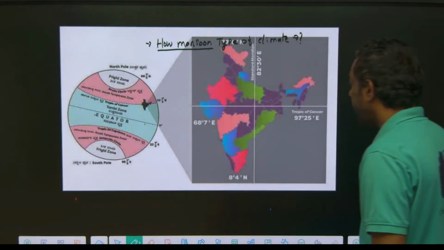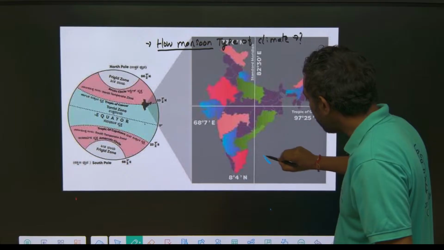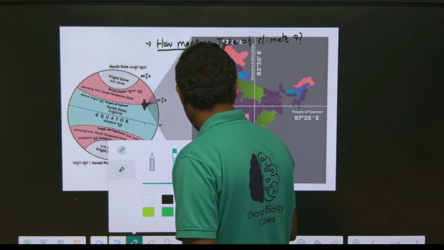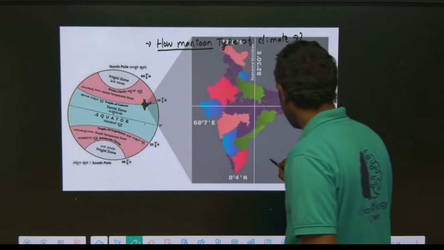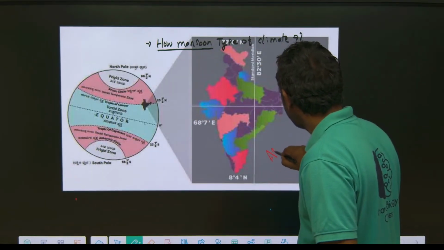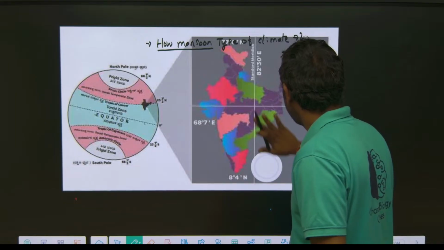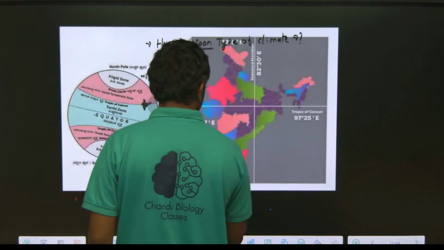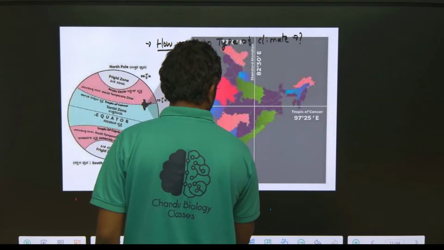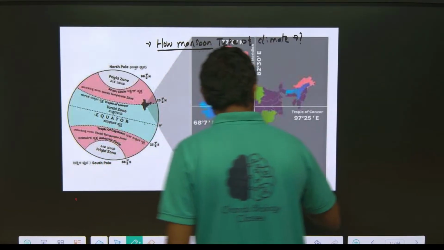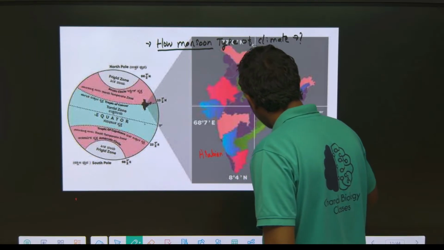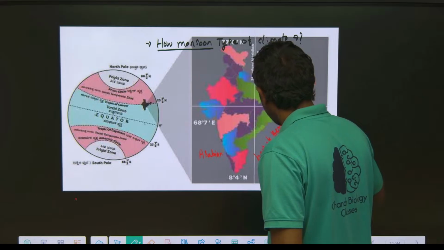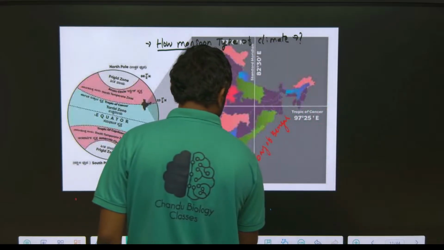Guys, just look here. This is the Arabian Sea, the Bay of Bengal, and this is the Indian Ocean.